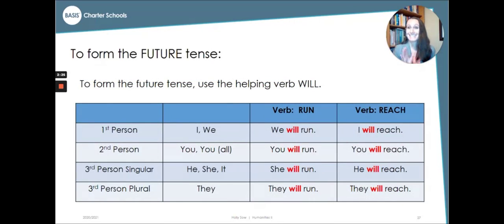Future tense is the easiest of them all. We just need to use the helping verb will. Will run, will reach, will jump, will fly. You're adding will in front of the verb.